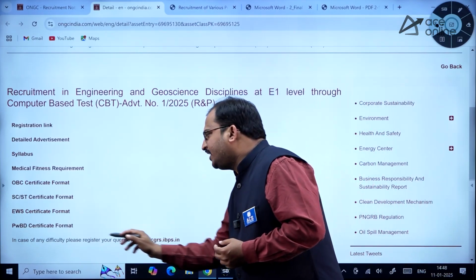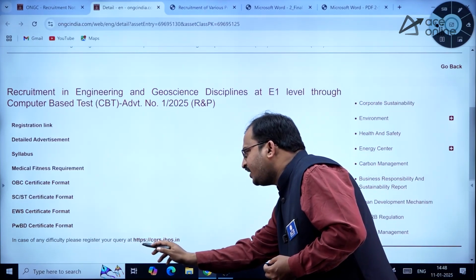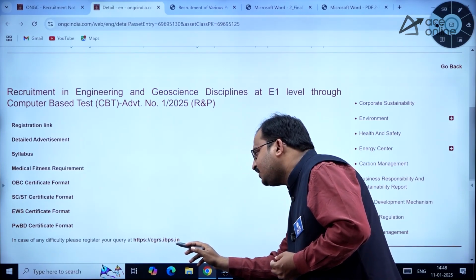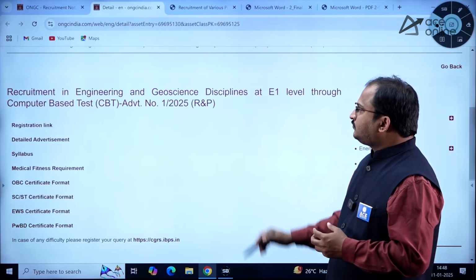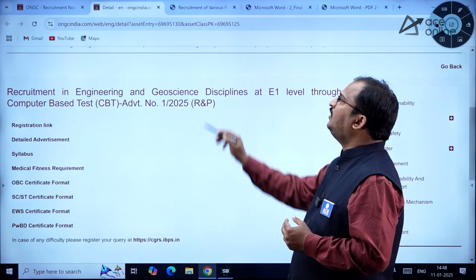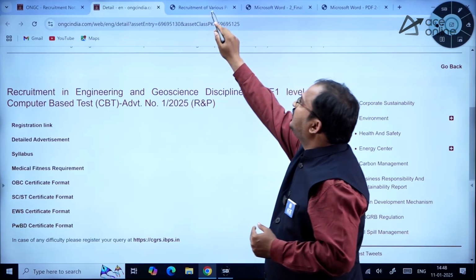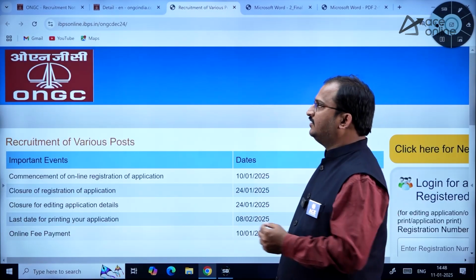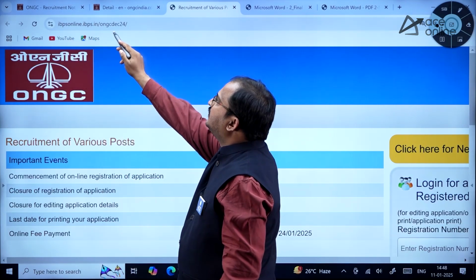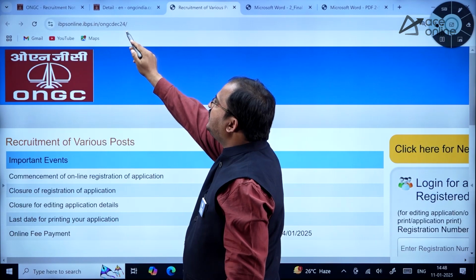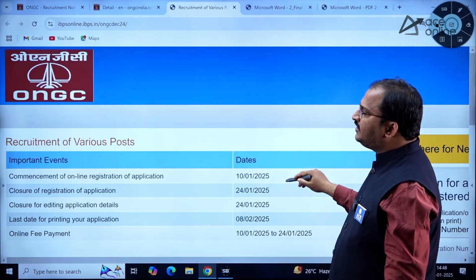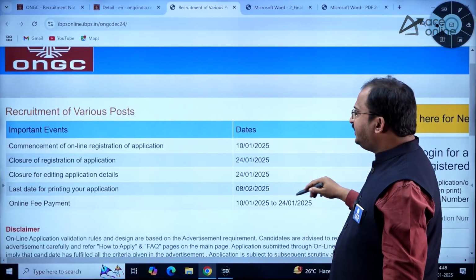So in case of any difficulty, please register your query at https://cgrs.ibps.in. So this notification registration is through the IBPS portal. So once you click, the registration link will open like this. So here you can see ibpsonline.ibps.in/ONGC-DEC24/. So this is the URL, and here you can see the important events or the dates.